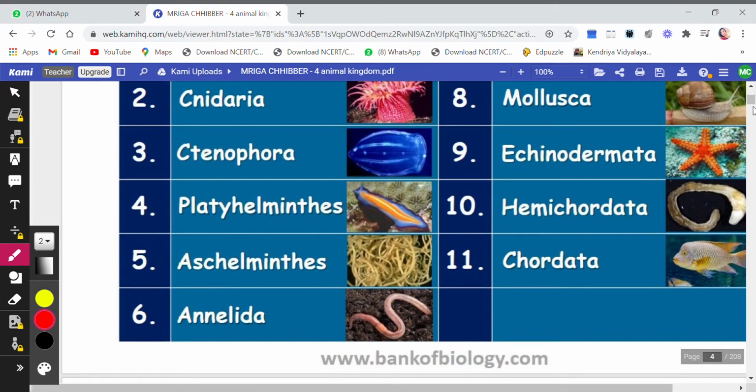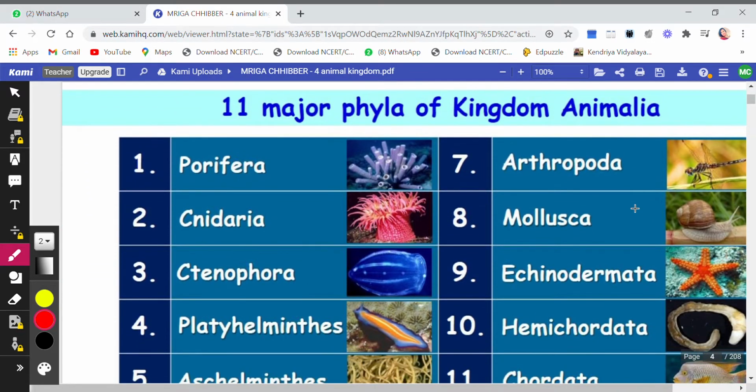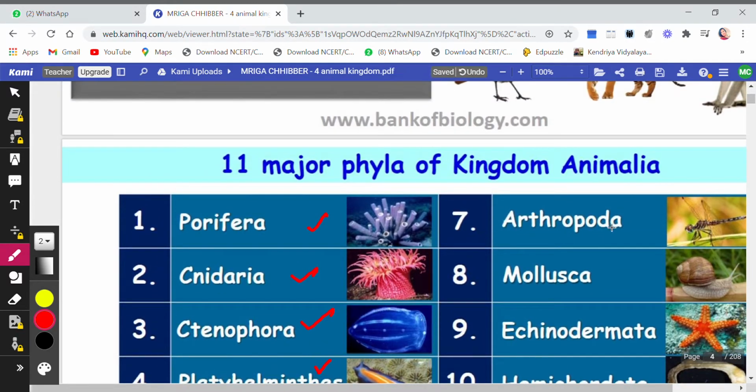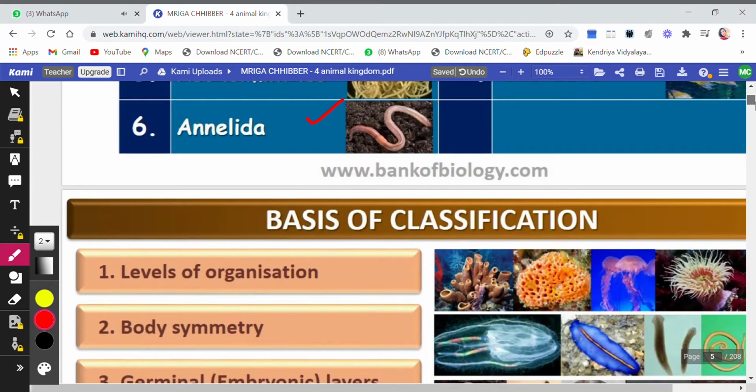Now, children, let's see the various classifications or the major phyla of kingdom Animalia. So here are 11 major phyla under the kingdom Animalia. They are Porifera, Cnidaria, Ctenophora, Platyhelminthes, Aschelminthes, Arthropoda, Mollusca, Echinodermata, then Hemichordata and Chordata. And one more was Annelida, which I skipped. So these are the 11 phyla which belong to the kingdom Animalia.